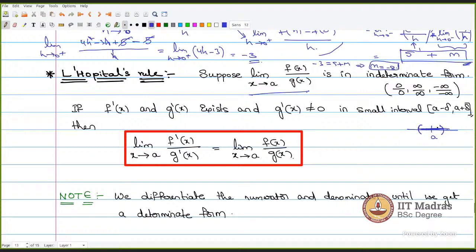So these are called indeterminate forms, 0 by 0, infinity by infinity. So until you are able to get a real value, or you are able to determine the value, you can differentiate it any number of times. So you differentiate numerator and denominator until you get a determinate form.